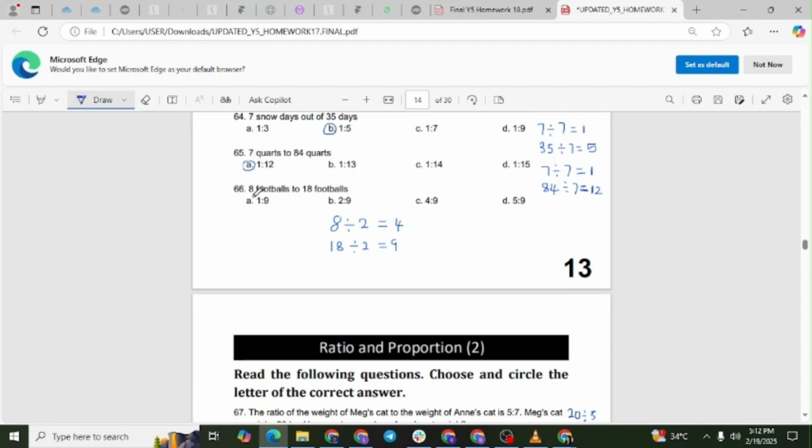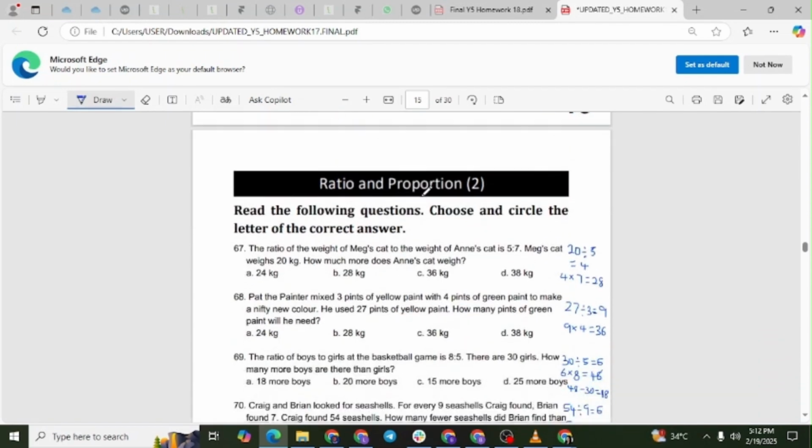Question 66. 8 footballs to 18 footballs. Write the ratio as 8 to 18. Divide both numbers by 2. 8 divided by 2 equals 4. 18 divided by 2 equals 9. The simplified ratio is 4 to 9. So the correct answer is C, 4 to 9.